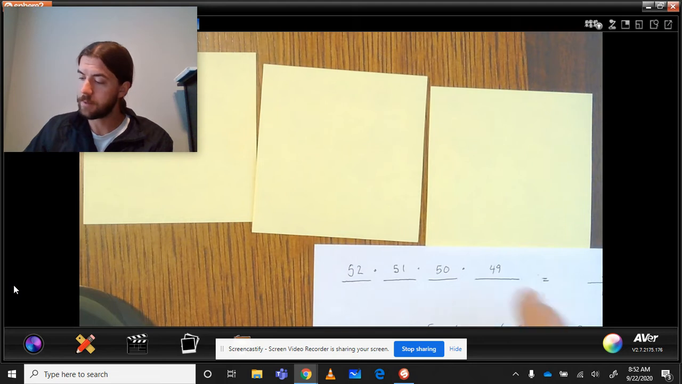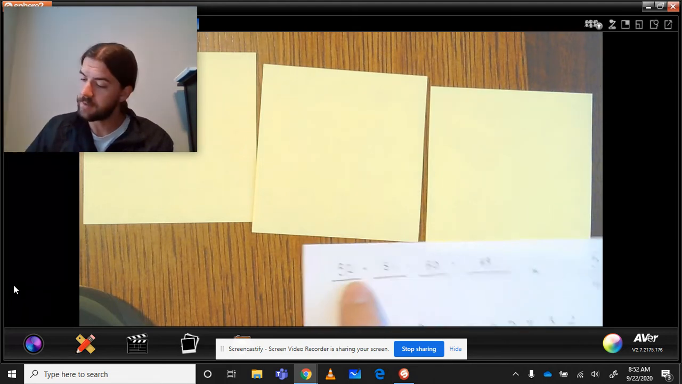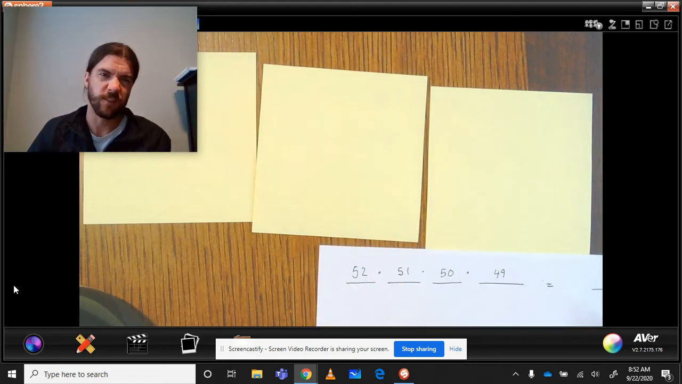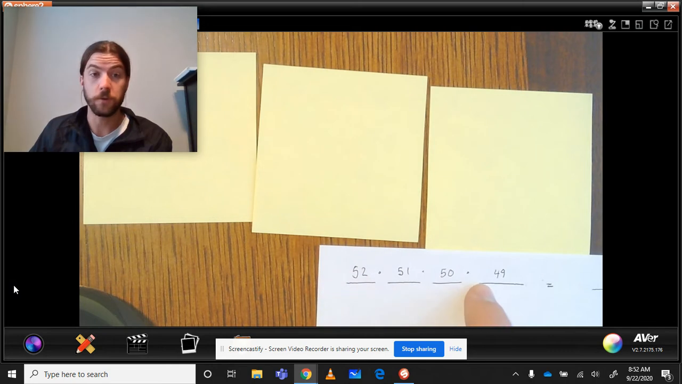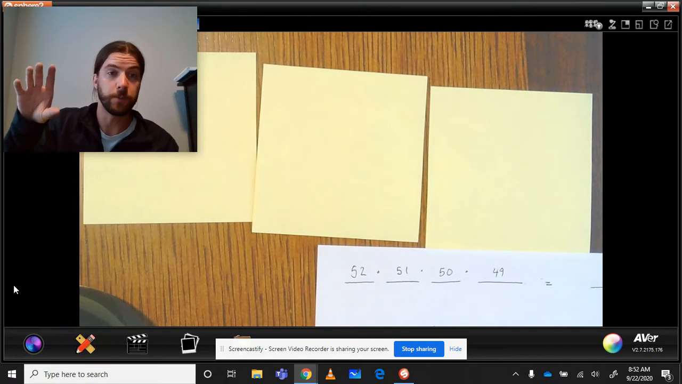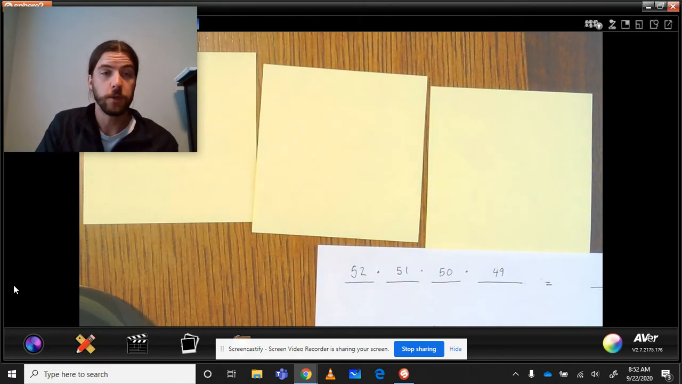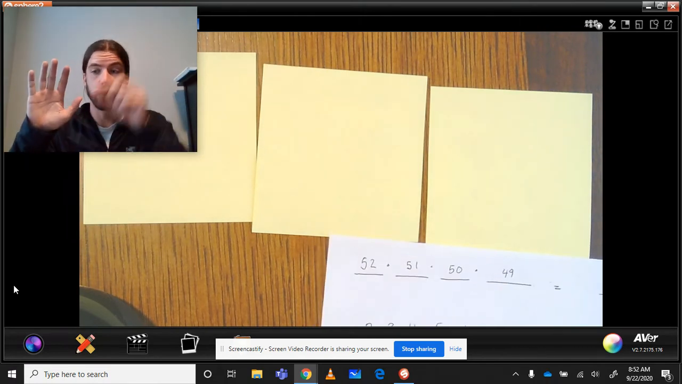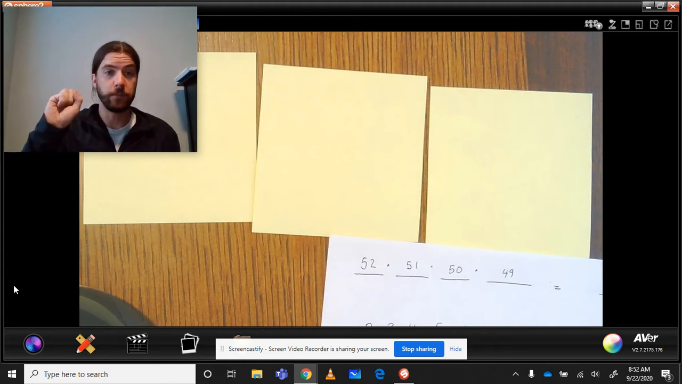Now, how do we write this? What's the way to write this? Well, there's a way that's different than this. And this is fine, but there's a way that's different than this that's called a factorial. A factorial is basically like if you put an exclamation point behind a number, that means you're going to take that number and multiply it by every number smaller than it. So if I said 5 exclamation point, that would be 5 times 4 times 3 times 2 times 1.